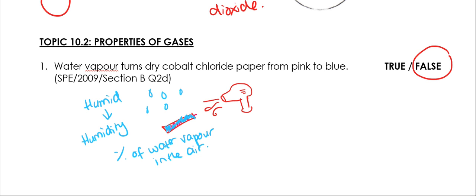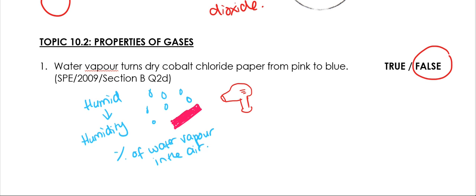Since Brunei is very humid, there's a lot of water vapor in the air. We just can't see it. If we switch off the blow dryer, it's going to become pink again because there's just so much water vapor in the air.